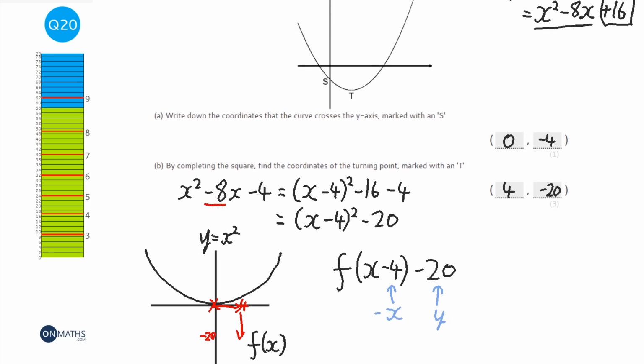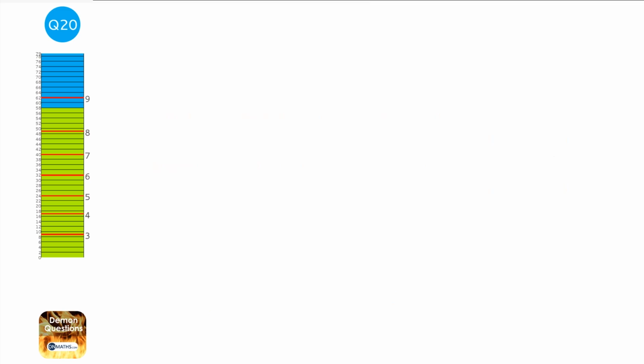A little bit complicated, but once you get really good at completing the square and really good at understanding transformation of functions, then this question just brings the two together and you shouldn't have a problem. If you had any issue with this, obviously have a look at completing the square and transforming graphs and transformation of functions, and that will help you massively with this.